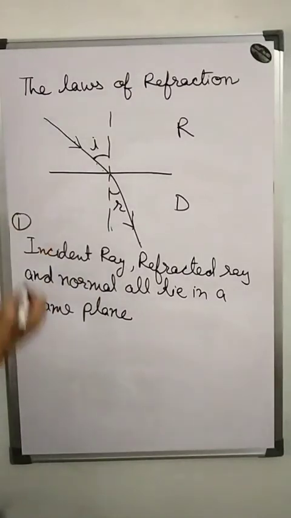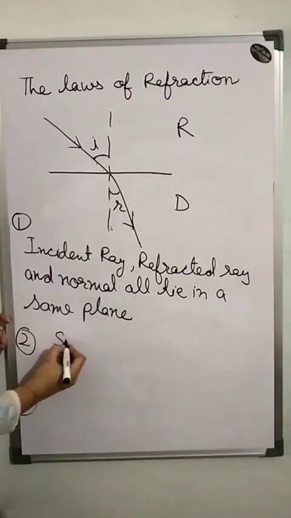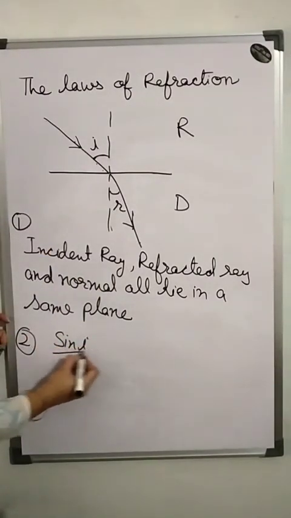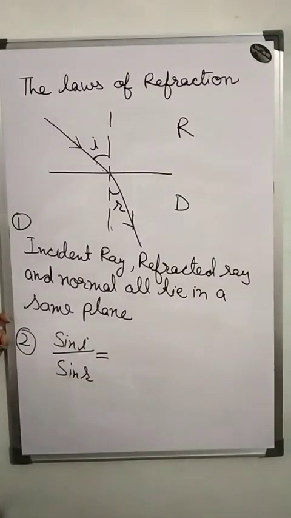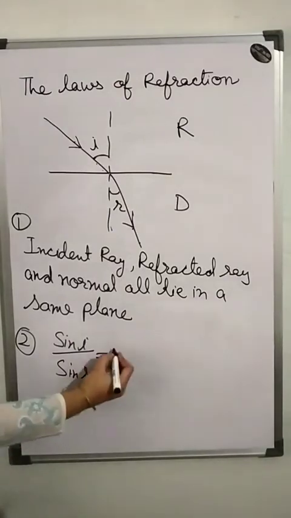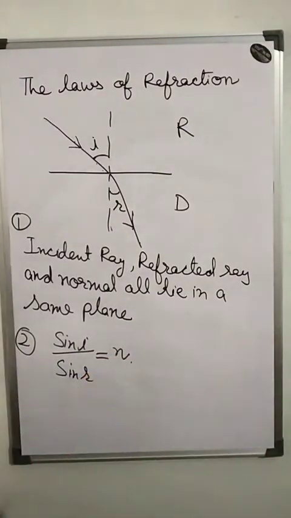This is the first law, and the second law is that sin I upon sin R is constant. This is the constant value. So for the given pair of media, the ratio of the sine of the angle of incidence and the sine of the angle of refraction is constant, which is known as the refractive index. Okay everyone.